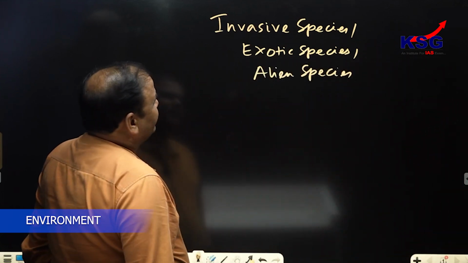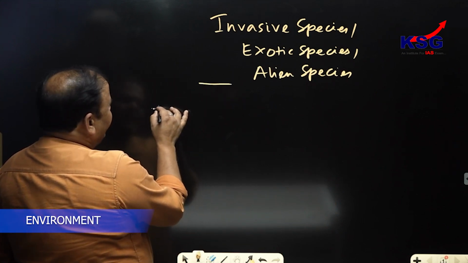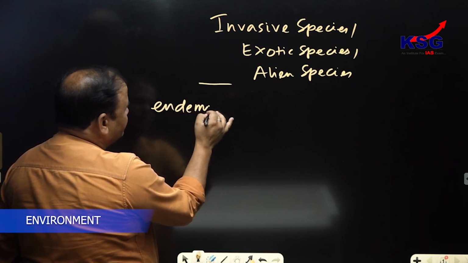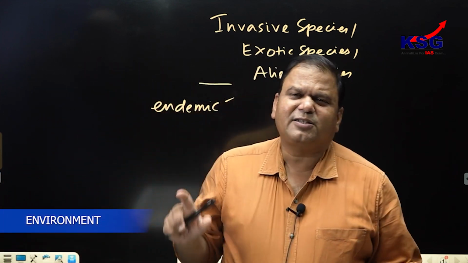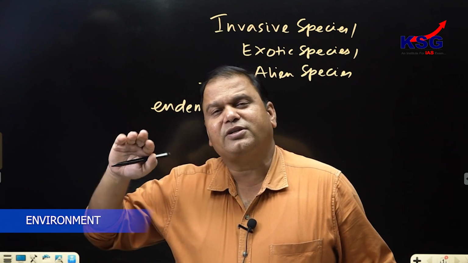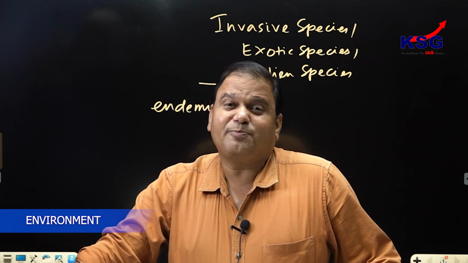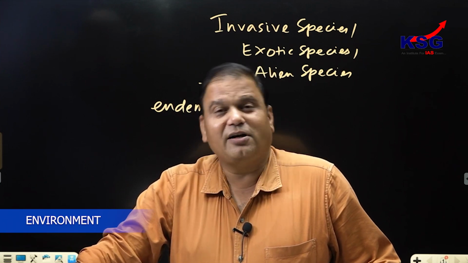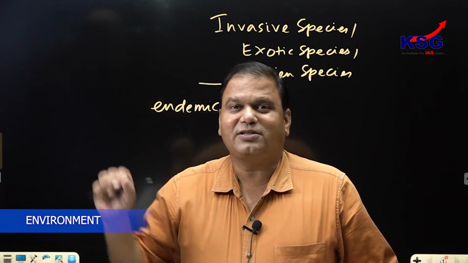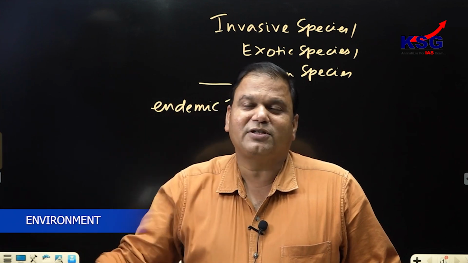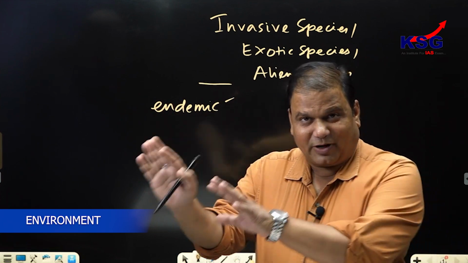Now, as far as invasive species are concerned, these species are endemic to some other ecosystem. Maybe this species is endemic to an ecosystem at a distance far away from us, but they are responsible for environmental degradation in our ecosystem. Clear? They exclusively belong to some other ecosystem, but they are responsible for environmental degradation in our ecosystem. That's the first part you have to know.